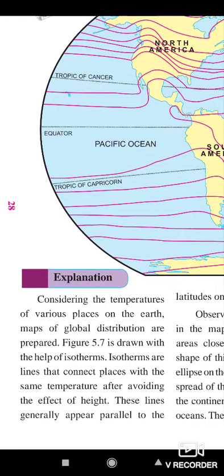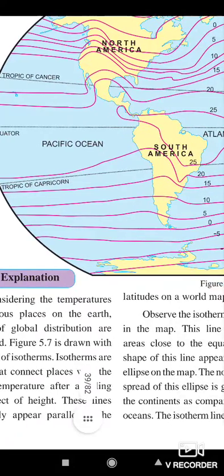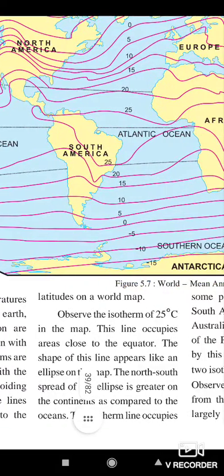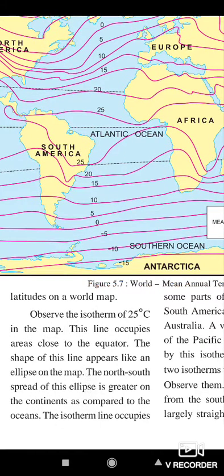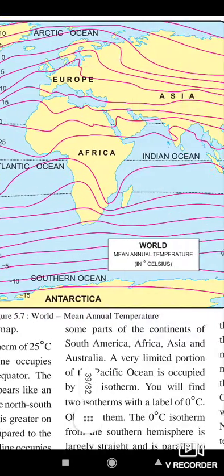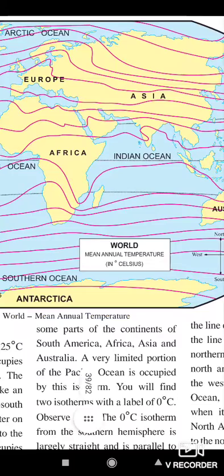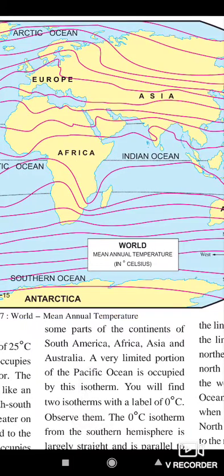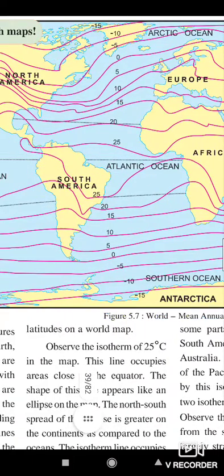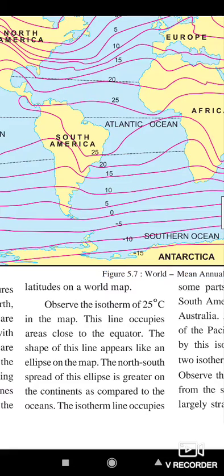After avoiding the effect of height, these lines generally appear parallel to the latitudes of the world map. Observe the isotherm of 25 degrees. In the map, these lines occupy areas close to the equator. The shape of these lines appears like an ellipse on the map.